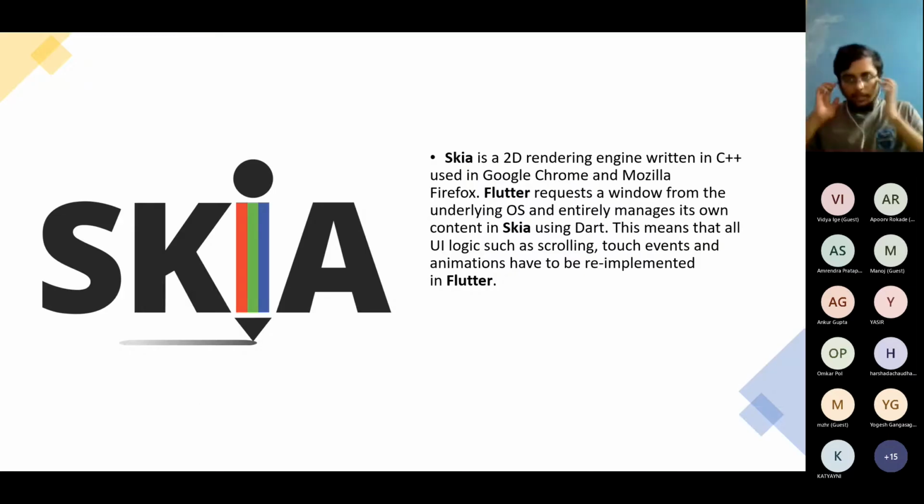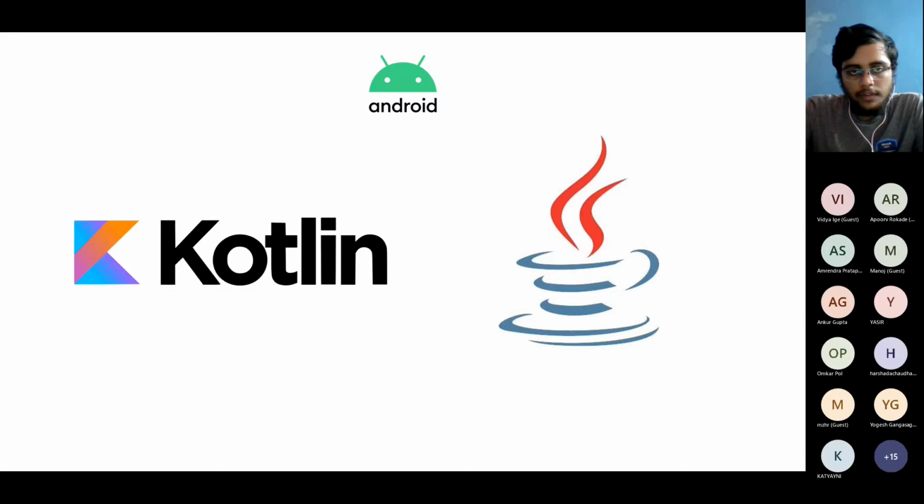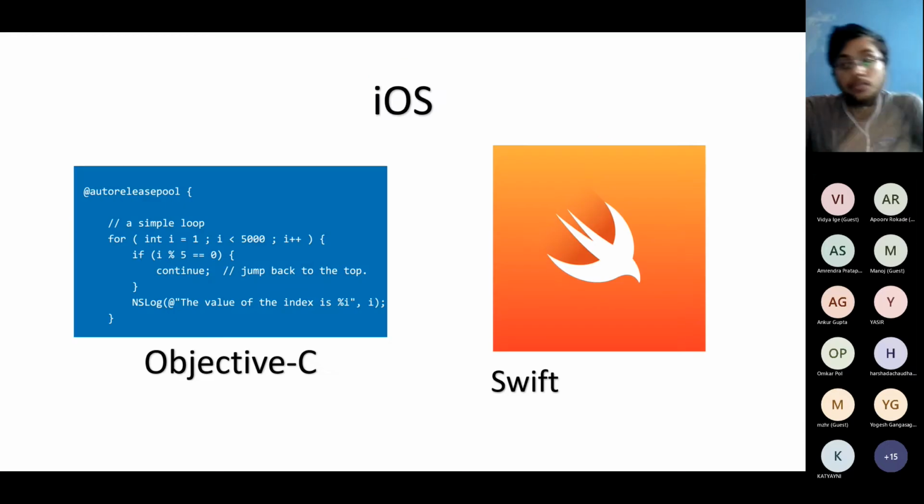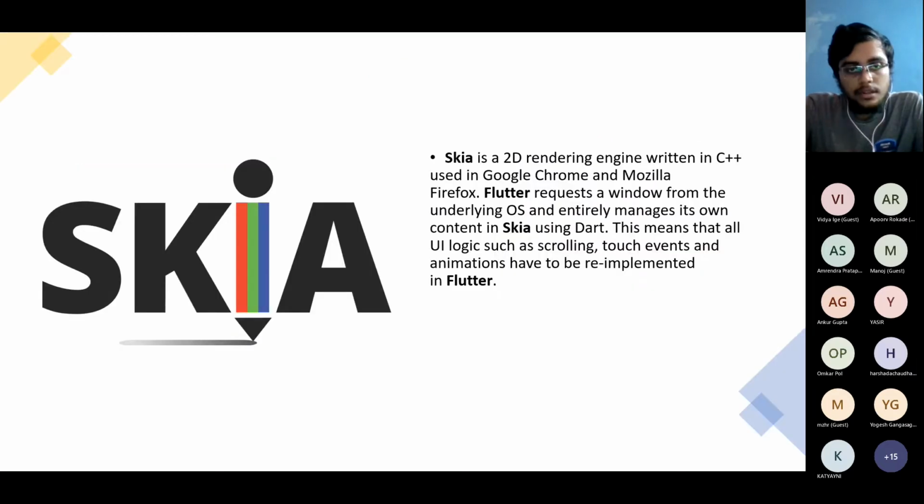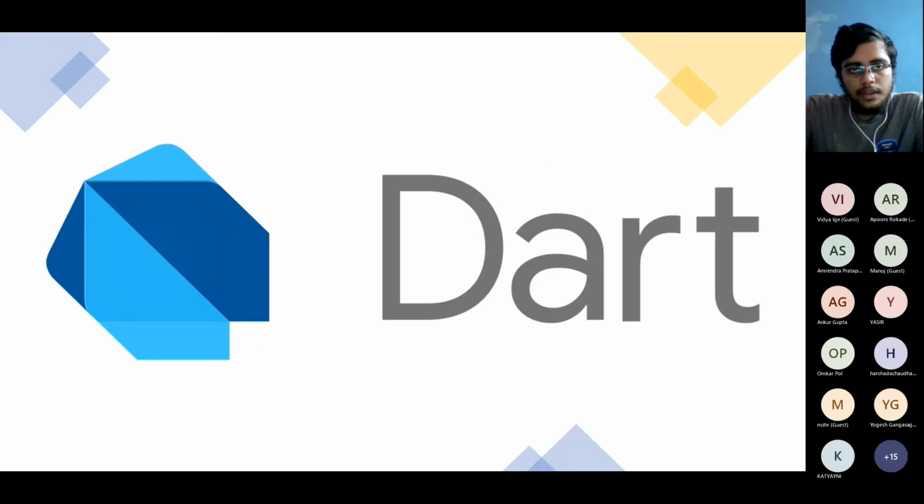So you might be wondering what programming language we are using in Flutter, right? Since here we have Java, Kotlin, and Swift kind of languages, what is the language that Flutter is using? The language that Flutter is using is Dart. Dart was custom built for UI development. You can go to their website and they say that Dart is optimized for UI development. So we build Flutter applications using Dart.